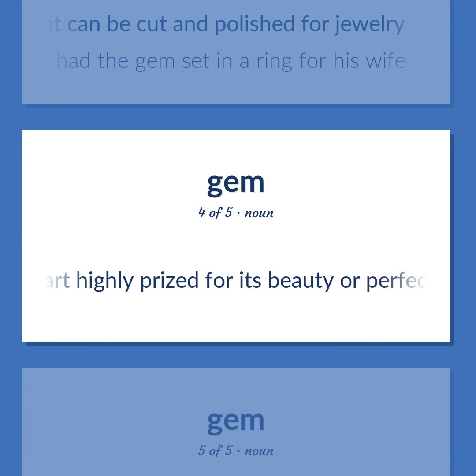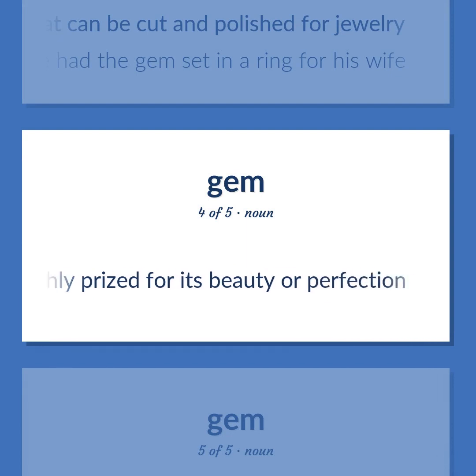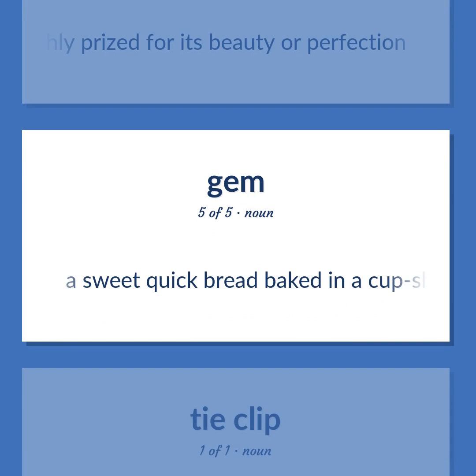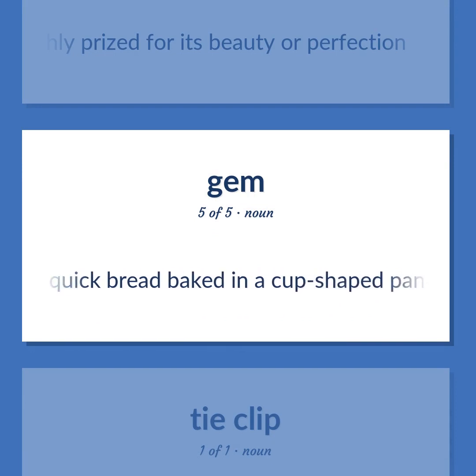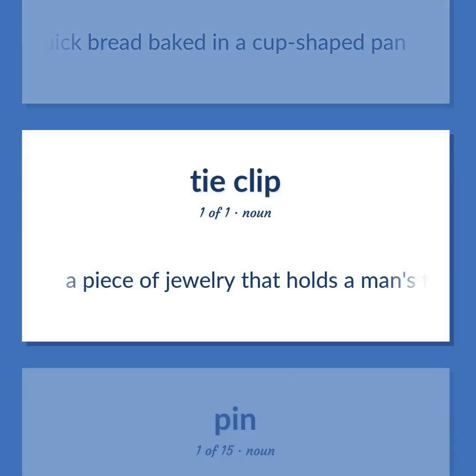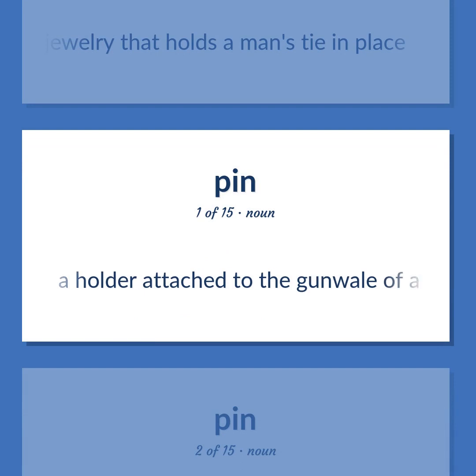Art highly prized for its beauty or perfection. A sweet quick bread baked in a cup-shaped pan. A piece of jewelry that holds a man's tie in place. A holder attached to the gunwale of a boat that holds the oar in place and acts as a fulcrum for rowing.